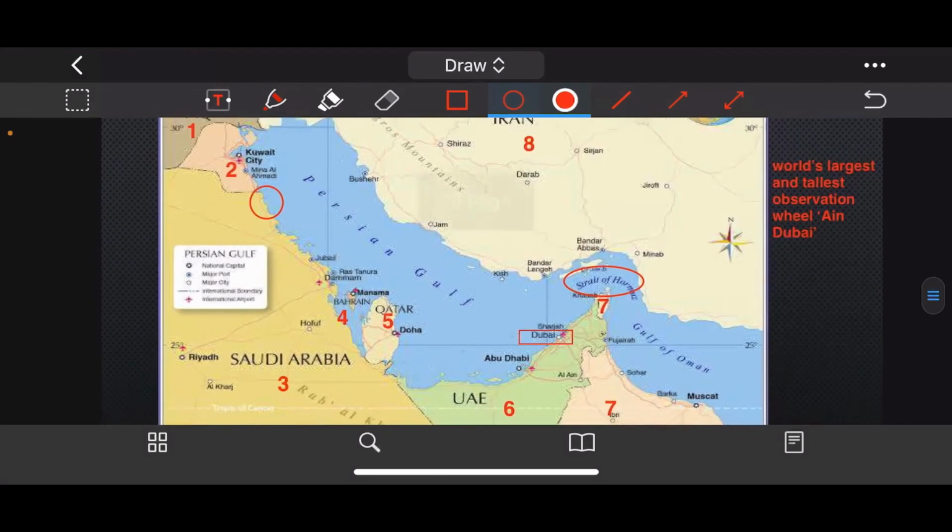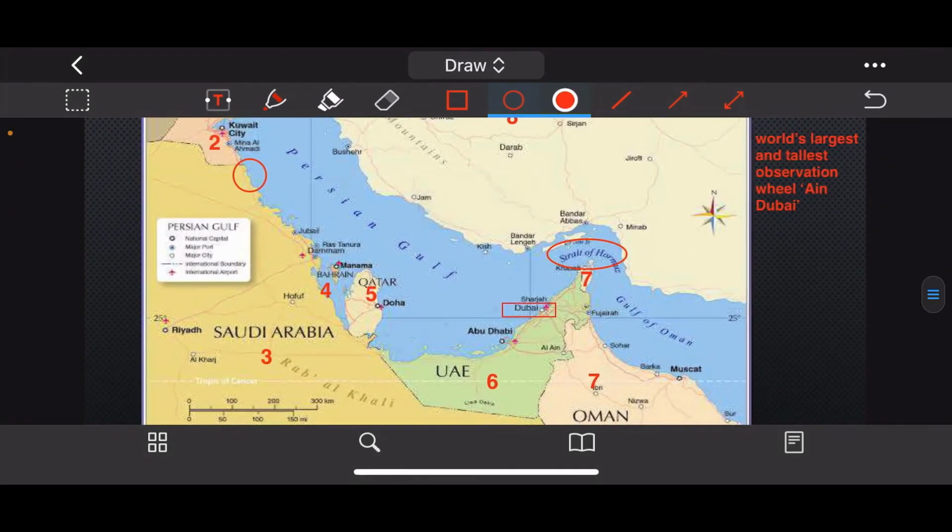So this was all about the Persian Gulf and the Red Sea, and these are the important things that you need to know with respect to the map of the Persian Gulf and the Red Sea. There are 8 countries that border the Persian Gulf, and there are 6 countries that border the Red Sea. And the Red Sea has two very important gulfs, that is the Gulf of Aqaba and the Gulf of Suez. So I'm revising these things so that it gets ingrained in your memory.